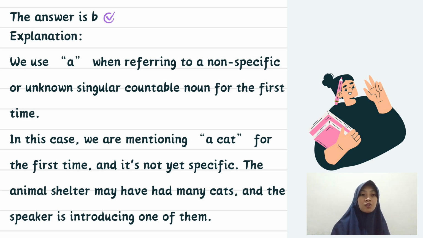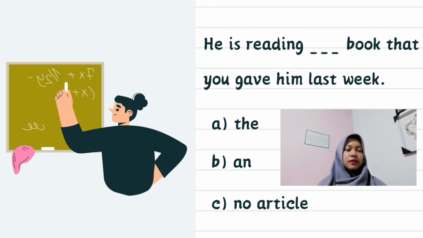Let's move on to the next one. The next question is, he is reading blank book that you gave him last week. A, an, B, the, C, no article.